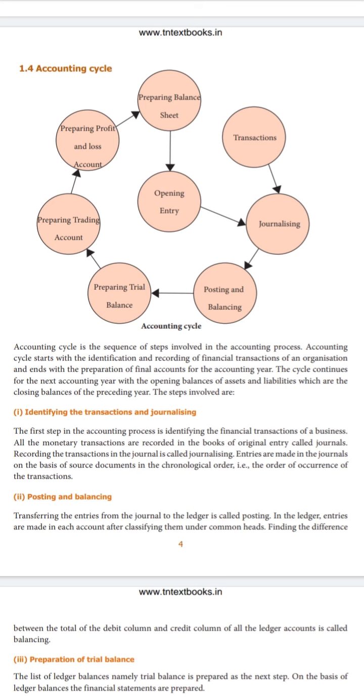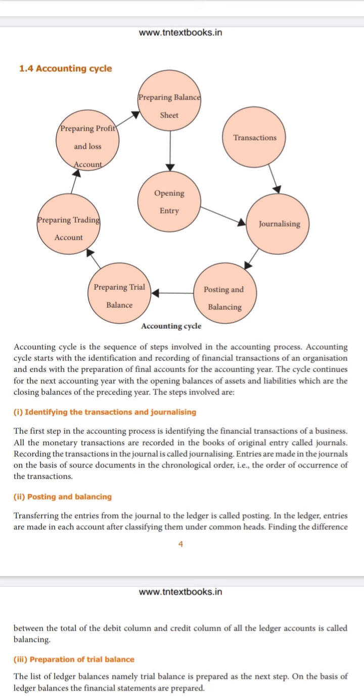Let me explain each and every topic now. Number one, identify the transactions and journalizing. So here, as we said, transactions are those activities which involve monetary aspects, that is, money.